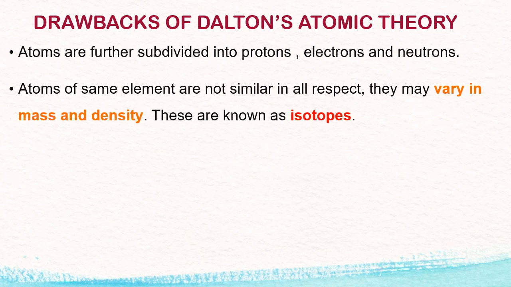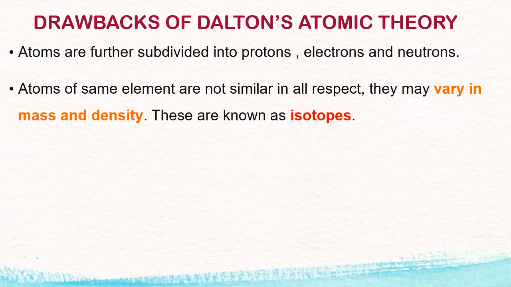Drawback number 2. Atoms of an element are identical in all respects. This is not 100% true. Why? When isotopes were discovered, this point was proved wrong. Isotopes are atoms of the same element having the same atomic number but different mass number. That means isotopes of an element, though they are atoms of the same element, differ in mass. Identical in all respects is proved wrong.